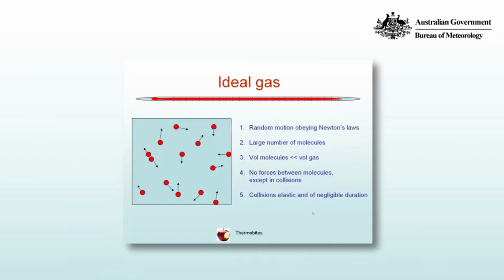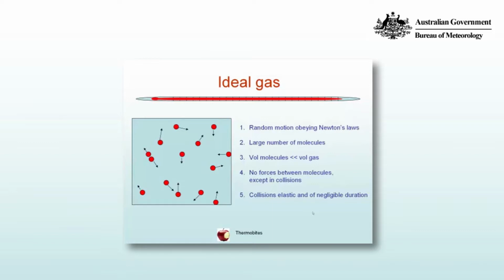We're going to have to consider a large number of molecules. It doesn't make any sense to talk about the temperature of one molecule. You need a large enough quantity of the molecules to be able to talk about temperature, because temperature is something that's averaged over the random motions of a large number of molecules.